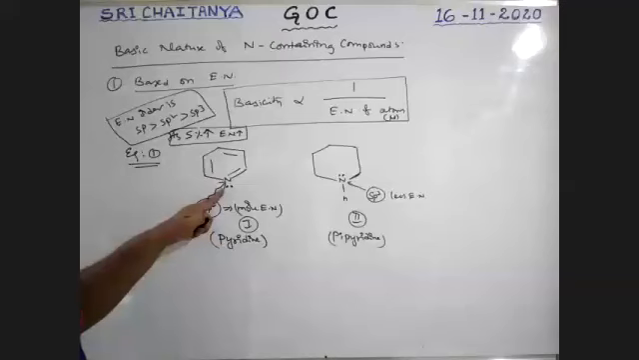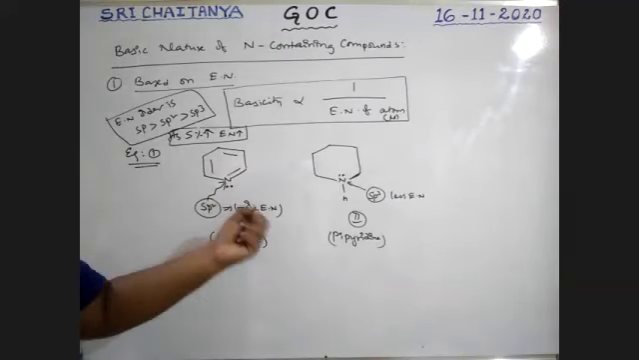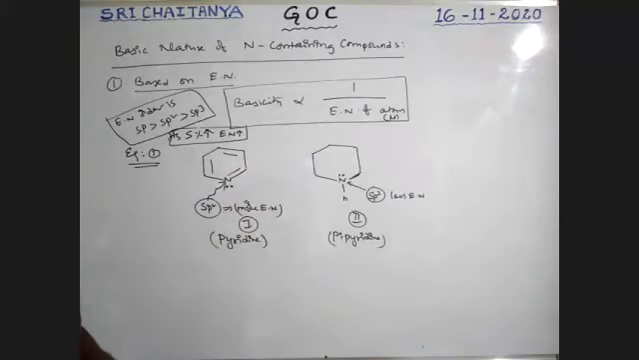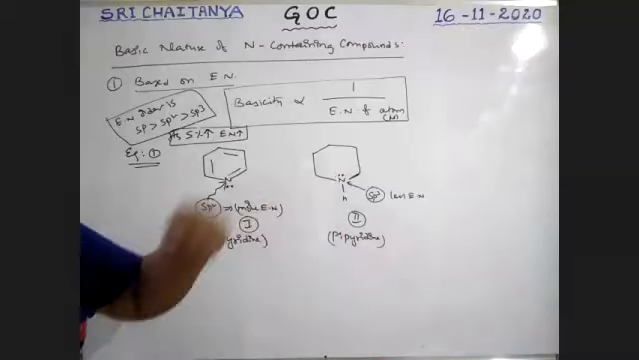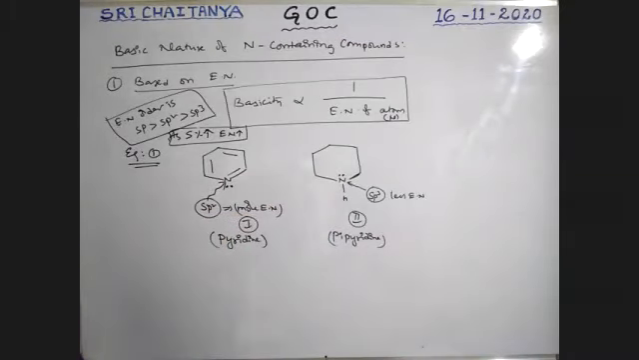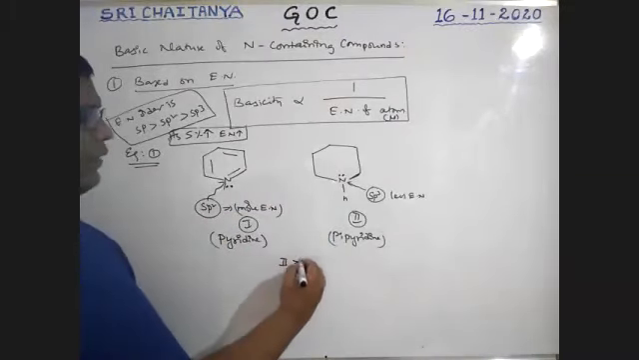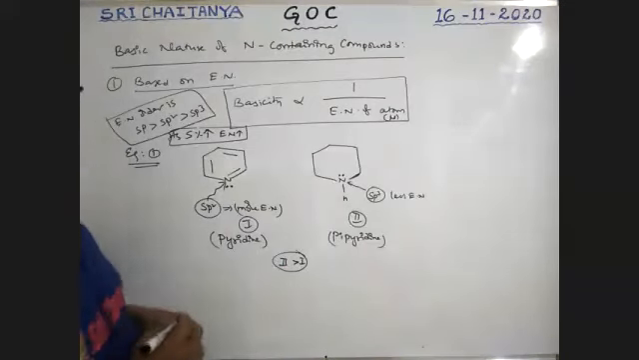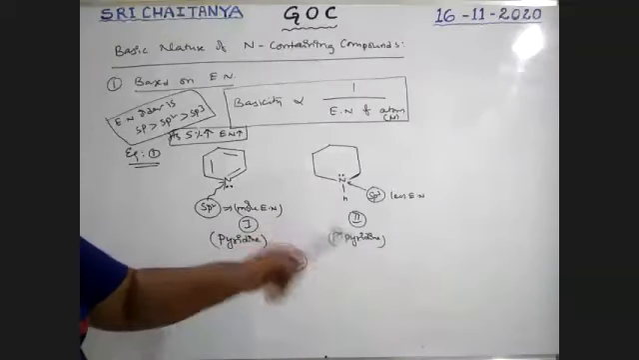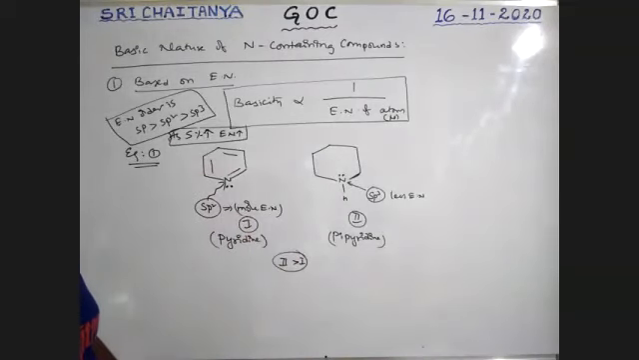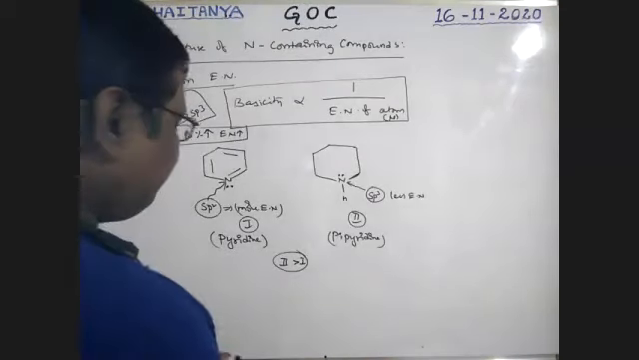The first is more electronegative. That means this bond pair is strongly attracted by this nitrogen atom. But not in this one. Therefore, that lone pair is free to donate. Therefore, 2 greater than 1 is the answer. That means piperidine is more basic than pyridine. It is the first case.